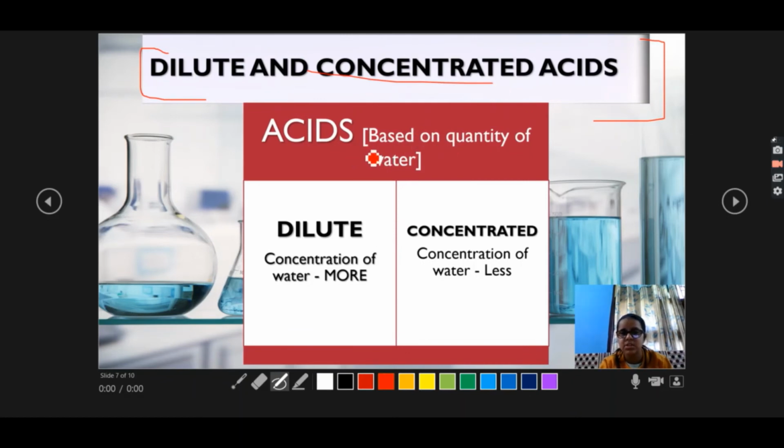This is classification based on the quantity of water which is in the acid. Okay, so in dilute acid the concentration of water is more. So water is more in dilute acid, but in concentrated acid the water is less. So this is the difference between dilute acid and concentrated acid. So there is a big difference because dilute acid has more water, but on the other hand concentrated acid has less water. So let's move ahead.